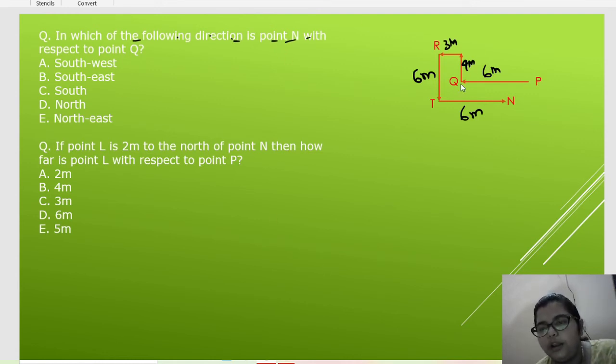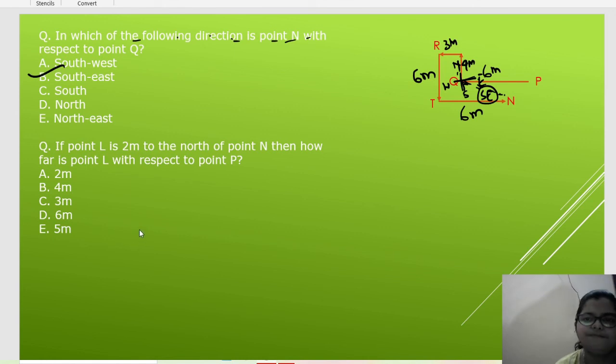Okay. So, with respect to Q, it means here we can write like this. This is north of Q, south of Q, east of Q, west of Q. Now you can see that this is the position of N. It means N is in which direction with respect to Q? If it is east, it is south, then it must be southeast. Southeast direction.